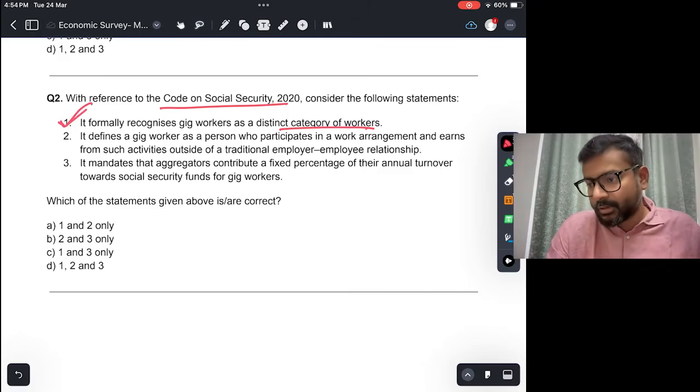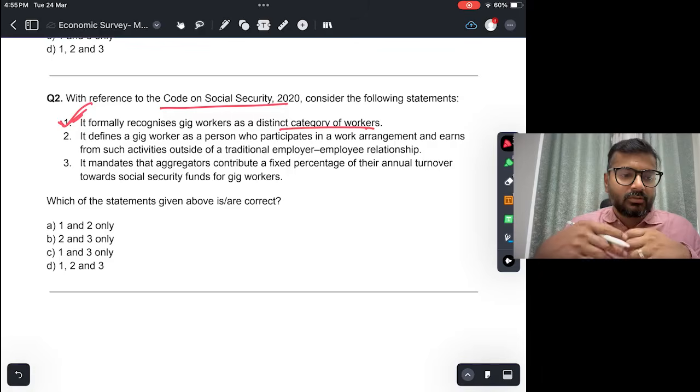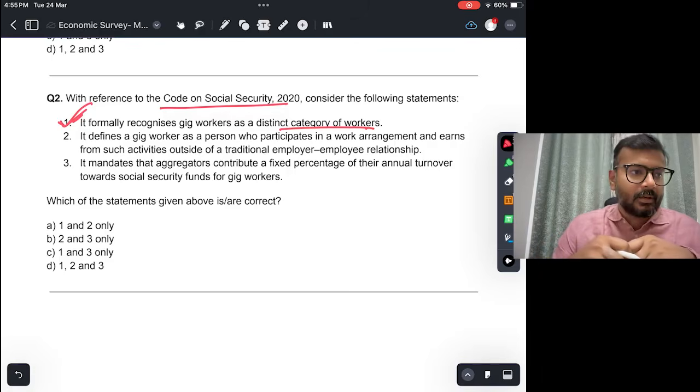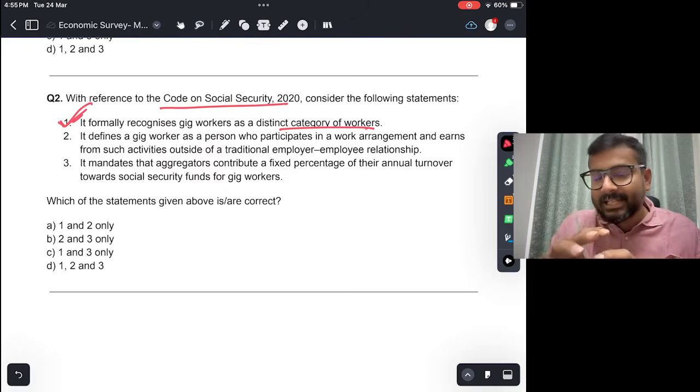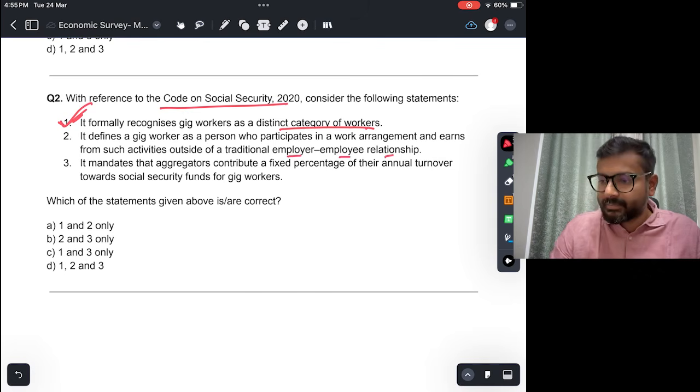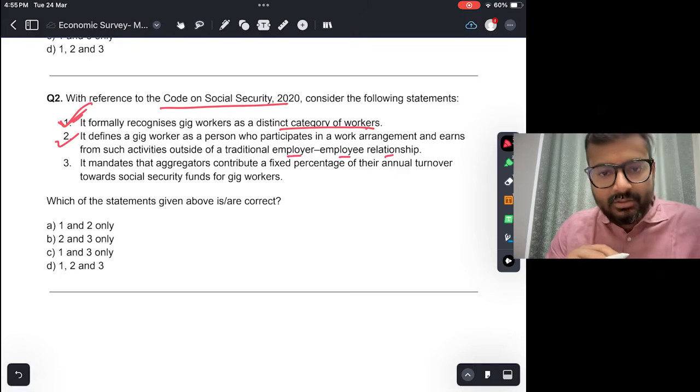जो gig workers हैं और platform workers who work on e-commerce like Swiggy, Zomato, Uber, Ola, all they are categorized as a distinct category of workers and they are recognized now. The definition of gig worker as a person who participates in work arrangement and earns from such activities outside of traditional employer-employee relationship. ठीक है, this is also true.